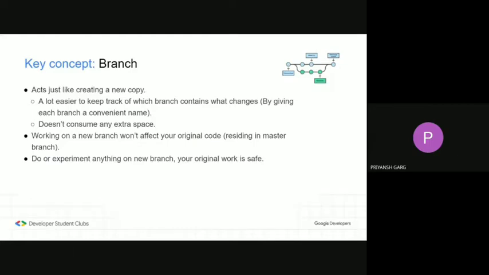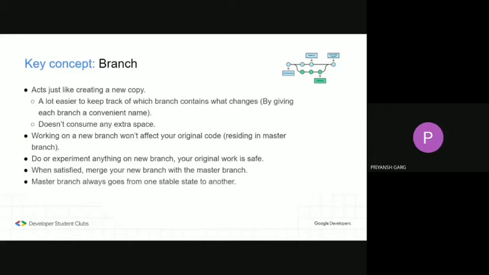And then when you are satisfied with all the changes you have made in your new branch, that is, they work properly and do not break anything, you can merge your new branch into the master branch. So your master branch always moves from one stable state to another. And for all the experiment work you do, like adding a new feature or fixing a bug, it is always better to create a new branch so as to keep your original master branch safe and sound and always in a working state.